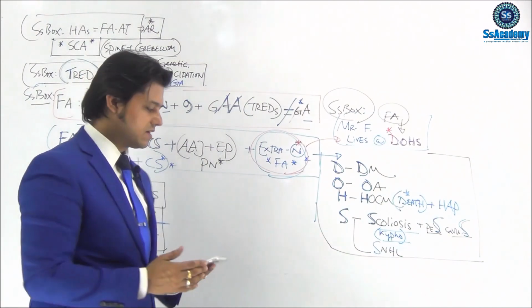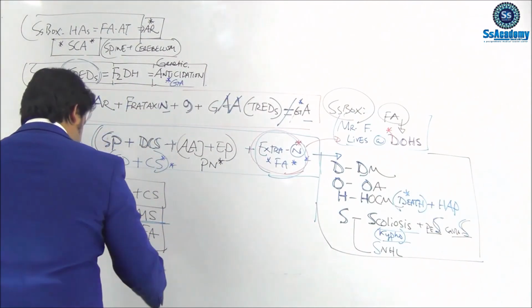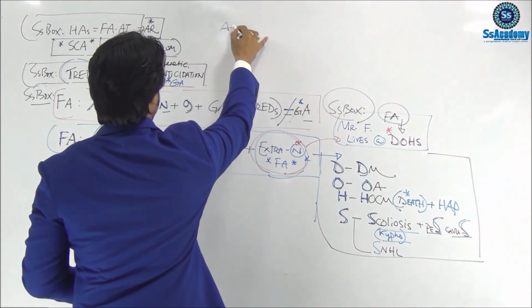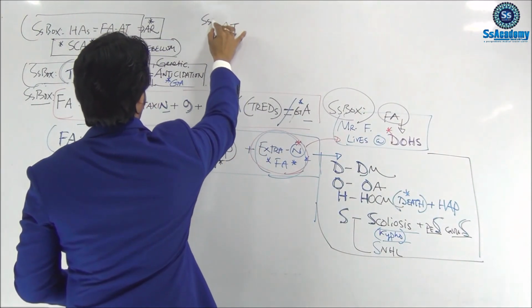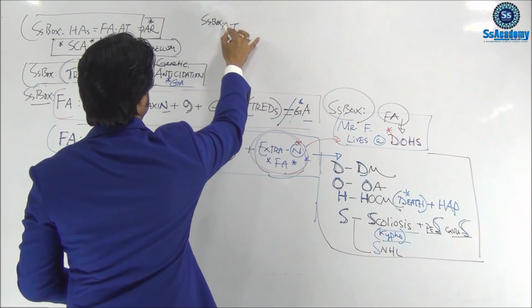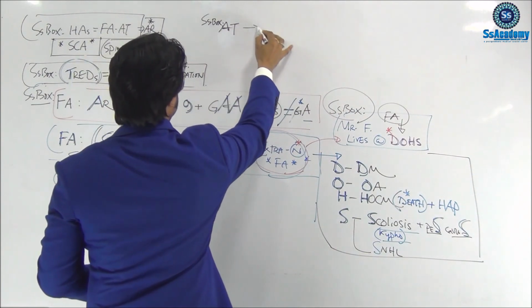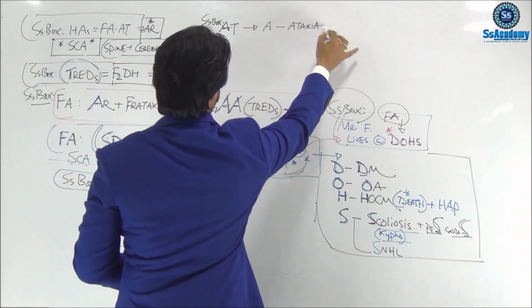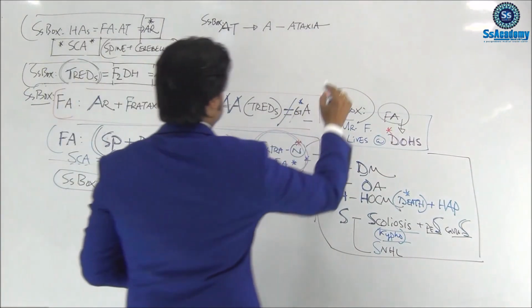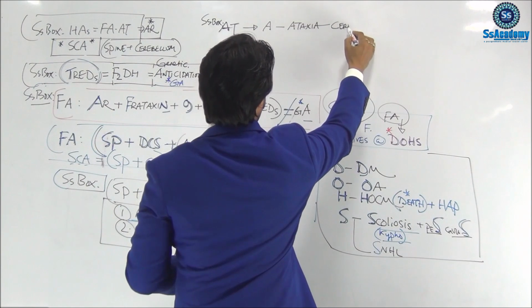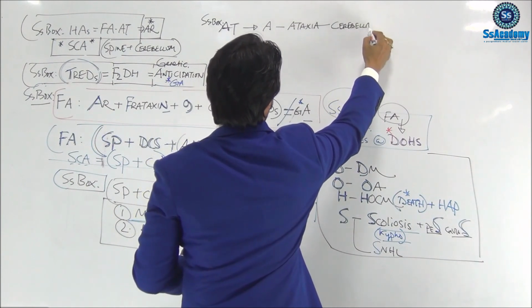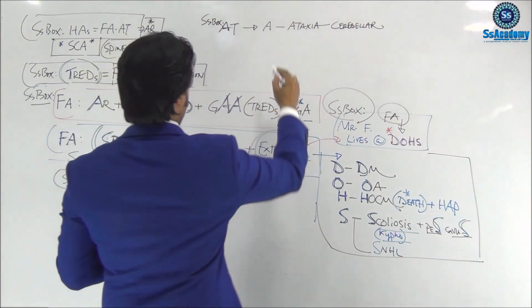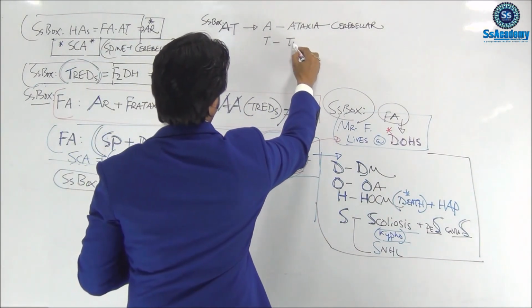My dear, listen very carefully to what I am saying. This is another box, the SS box of ataxia telangiectasia. The name itself says it: A for ataxia. Remember, ataxia here means cerebellar ataxia. And once again, T for telangiectasia.